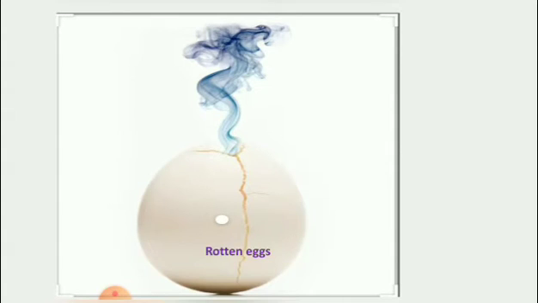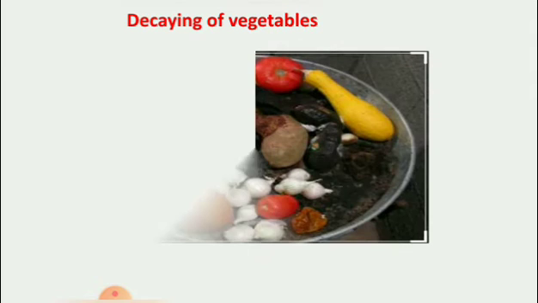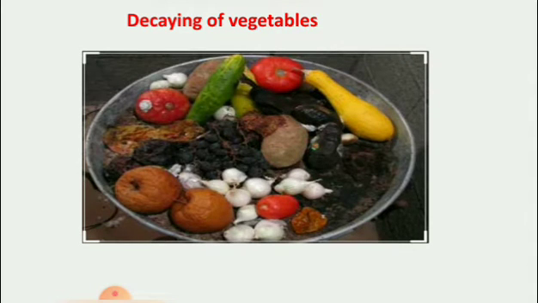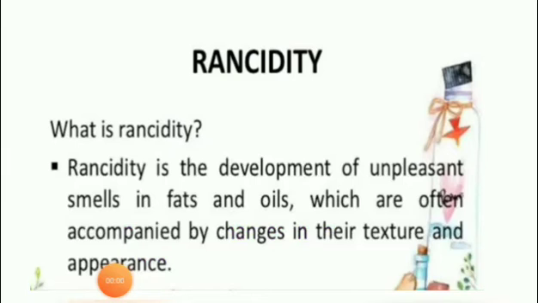Examples: rotten eggs develop a bad smell due to formation of hydrogen sulfide gas. Another example, decaying of vegetables. How do our vegetables decay? Due to microbes. Microbes are nothing but tiny living things that are found all around us. These microbes react with air, so the vegetables decay. Clear, children? Next, we move to rancidity.